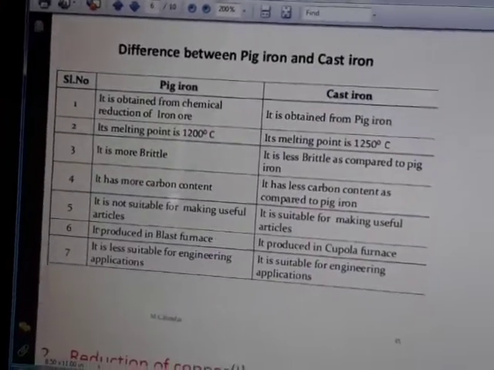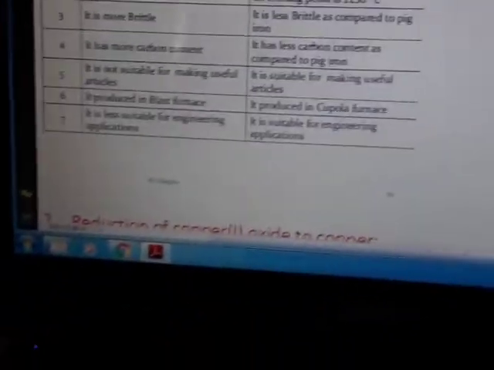Wrought iron is mainly used for making good quality furniture like beds, chairs, tables, all sorts of furniture, window sills, and all those kinds of things. So children, till here we are over with the iron.